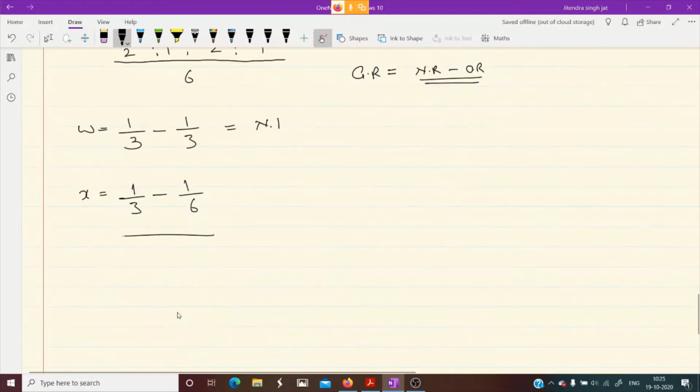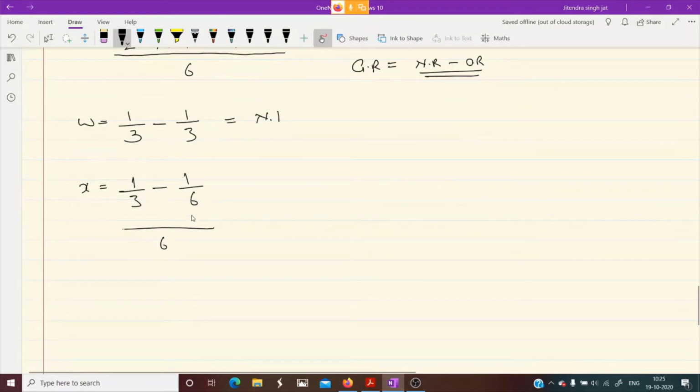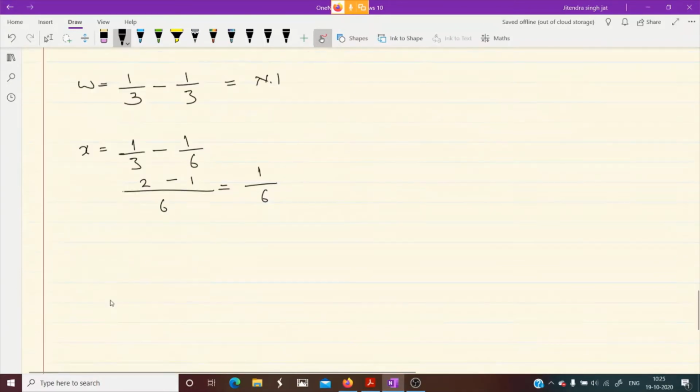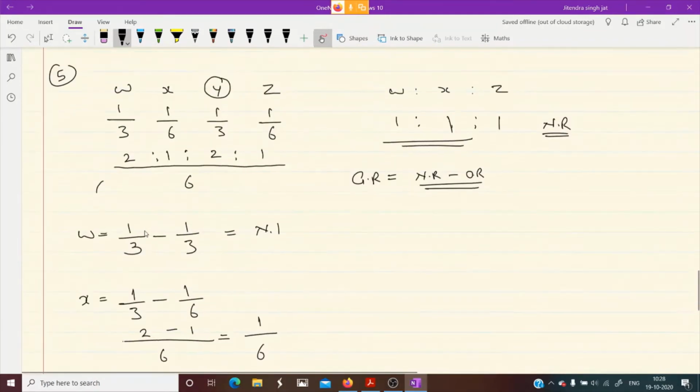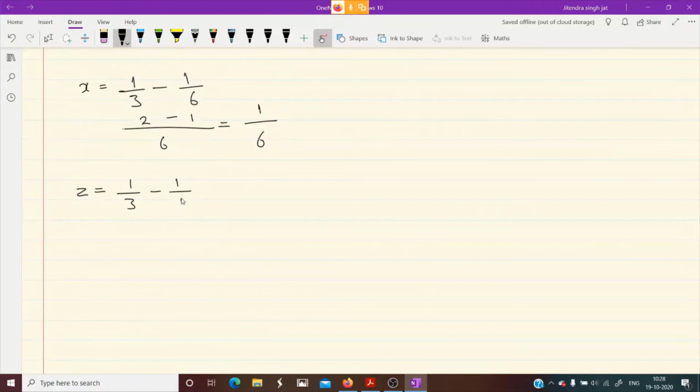Let's calculate. 6, 1, 3 2 ja 6, 2 1 ja 2, 2 minus 1, 1/6. X is gaining 1/6 and there is one more partner Z. Z's new share is 3 and Z's old ratio is 1/6, the same. So 6, 2 minus 1, 1/6. It means only X and Z are gaining 1:1.